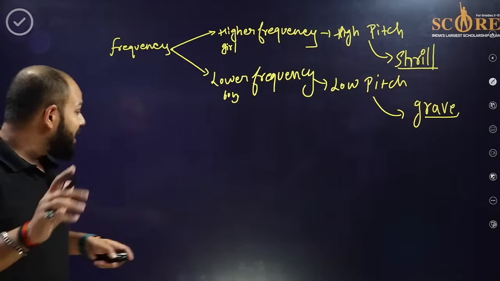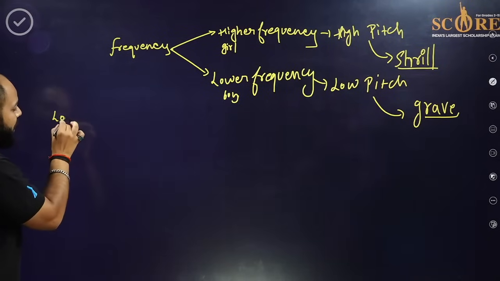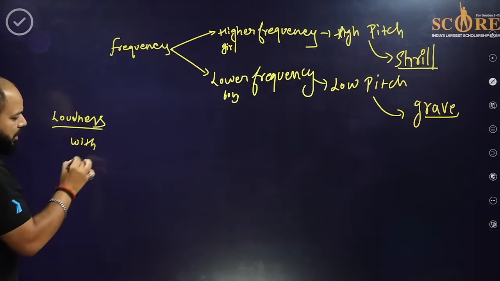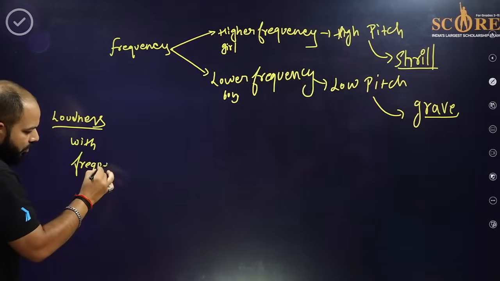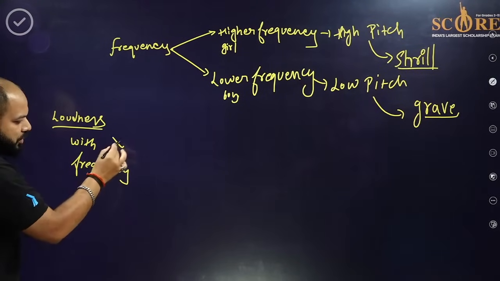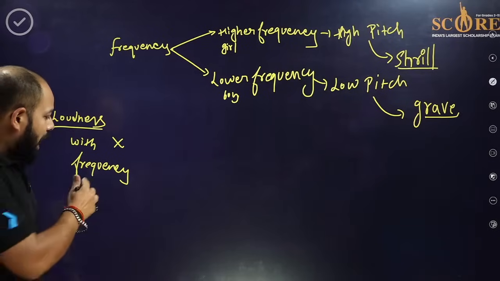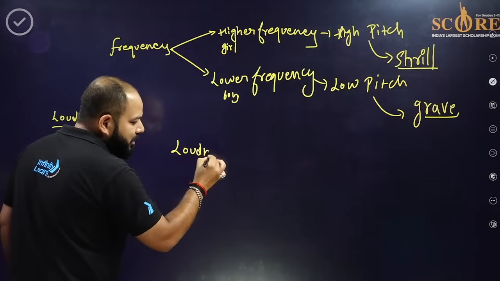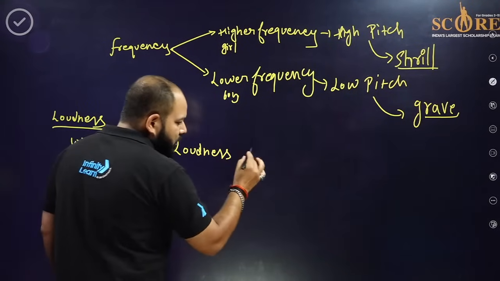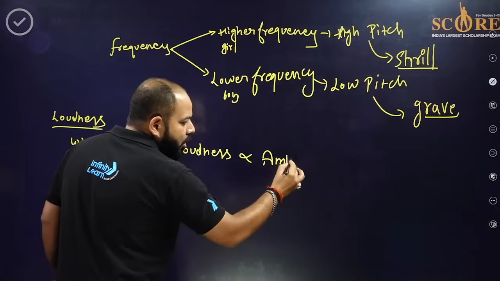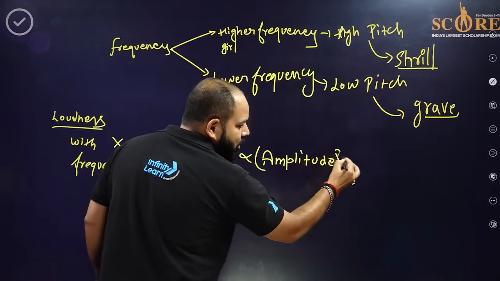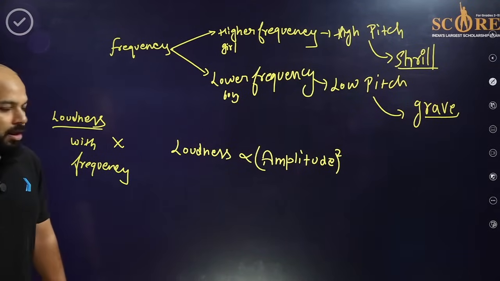Now, in the options given, the loudness is also there. Yes, loudness: there's no direct relation of loudness with frequency or pitch. Loudness is related to the amplitude. So loudness is proportional to amplitude square. This is also an important one, guys. That is amplitude square. Okay.